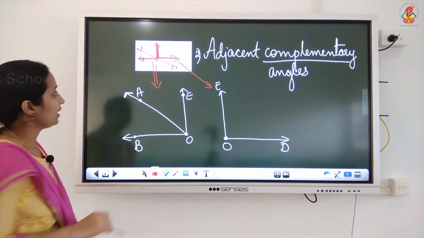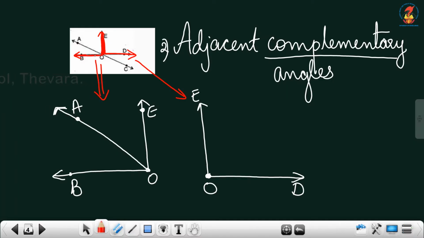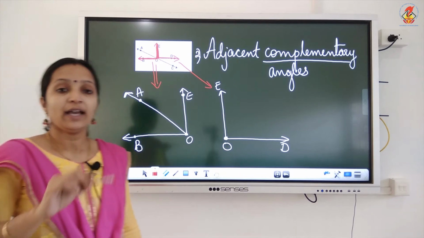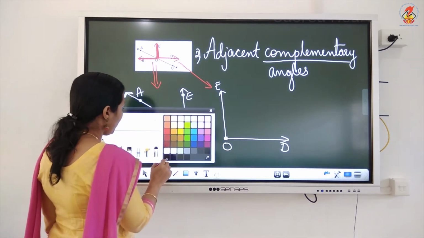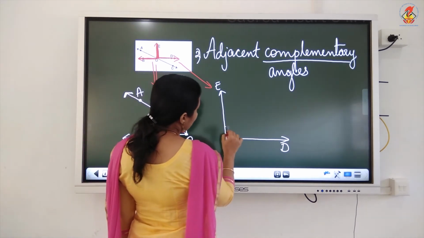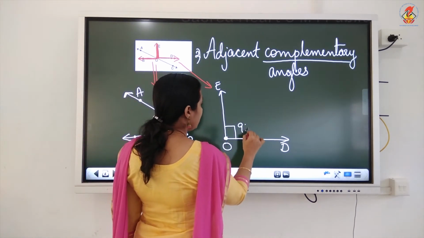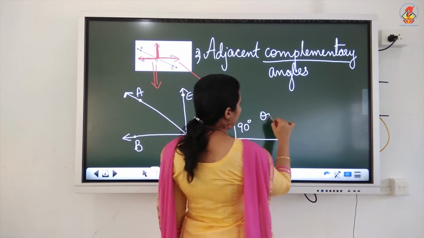Okay, 90°. You can see two 90° angles, is it? This angle is 90° and this angle is also 90°. Now we have to find adjacent complementary angles. Now look at here, children. Here only one angle is there. This is a 90° angle, but only one angle is here.